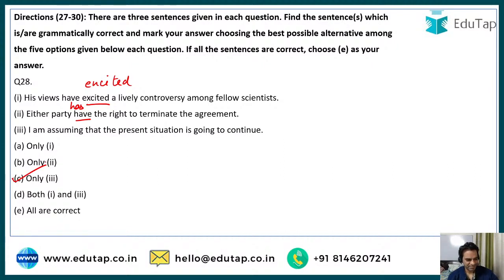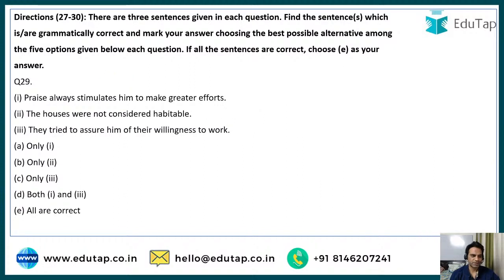Very well done, guys. Kudos to all of you. Good job. Moving to the next question. So you should be ready for such type of questions in your exam, guys. Let's read the sentences. Praise always stimulates him to make greater efforts. Second, the houses were not considered habitable. And third, they tried to assure him of their willingness to work. Yes, guys, what is the correct option?